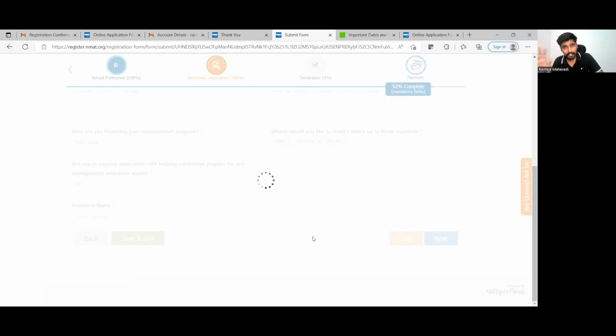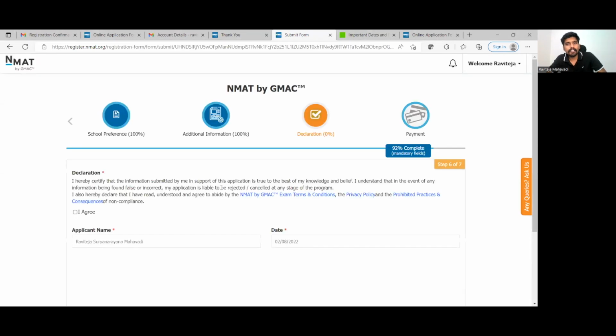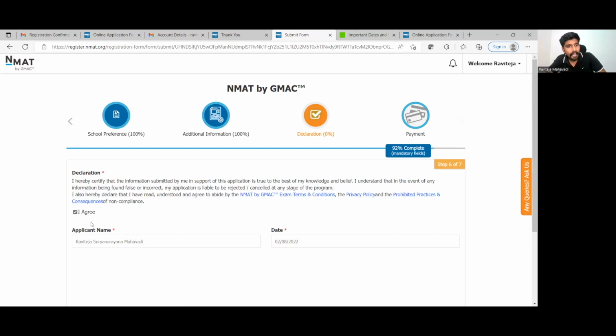they will take you back to the dashboard. Ab ye bahut der se ghoom raha hai. Let us see what happens when it loads. Yeah, so ghoom ke it will bring me to the declaration part of it, where I hereby declare that I have read, understood, and abide by this. If you want, you may go through it, and you'll have to click on I agree. Applicant's name.